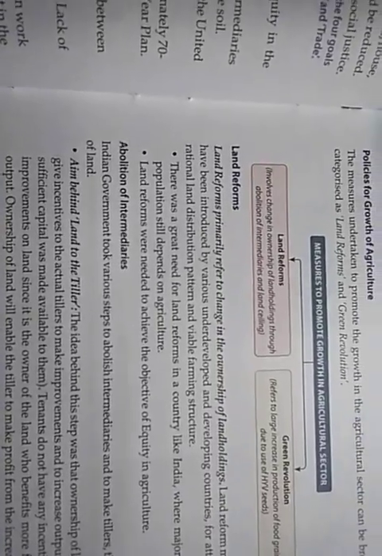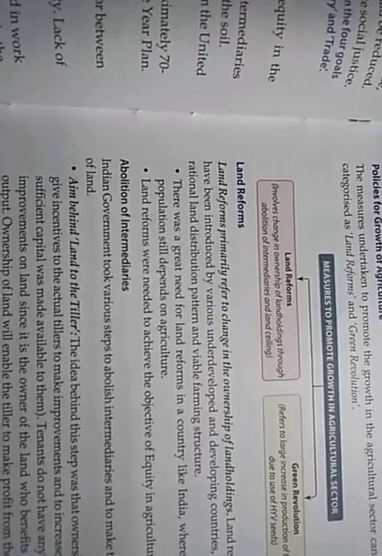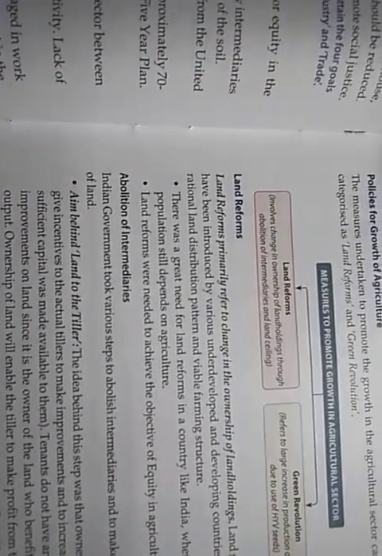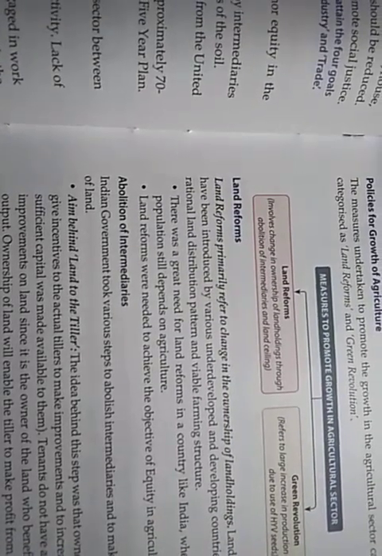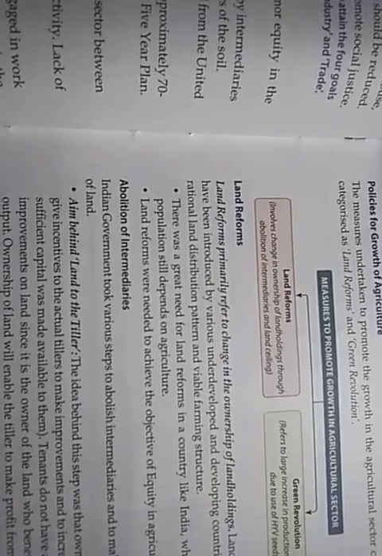First is land reform. What is land reform? Land reform is taking away the land from the rich farmers and distributing it among the poor. So why does this happen? Actually, just after independence, it was found that some farmers had huge land and some farmers had no land. They could not cultivate the land. They were the landless agricultural workers.